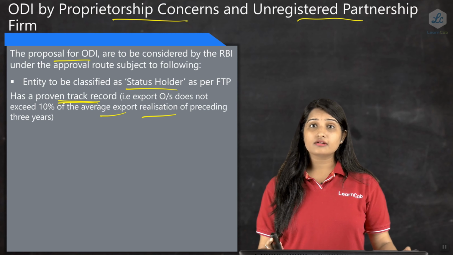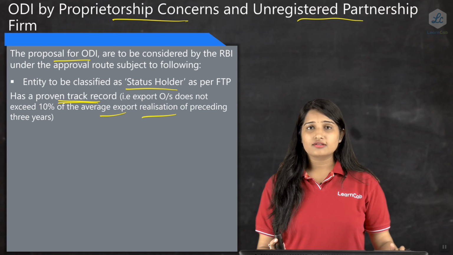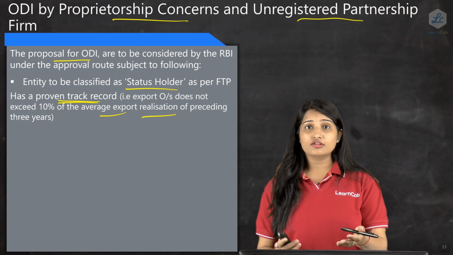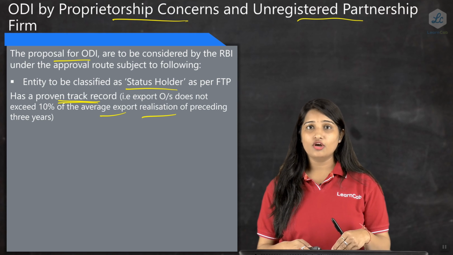So I'll be very clear here that it is an unregistered partnership firm. So it should have a proven track record. Here it means that if you want to send foreign exchange outside India, then you should have first earned those foreign exchange. Only then is it possible to do an ODI.